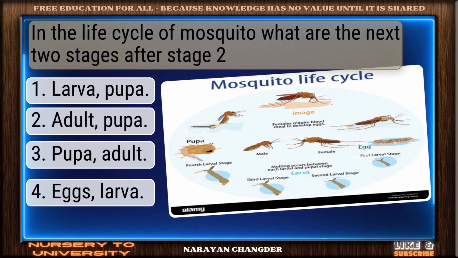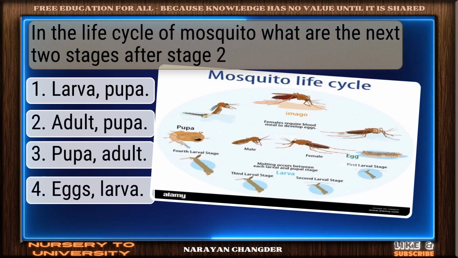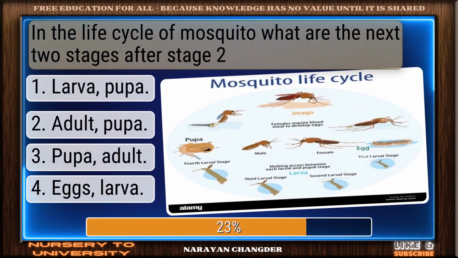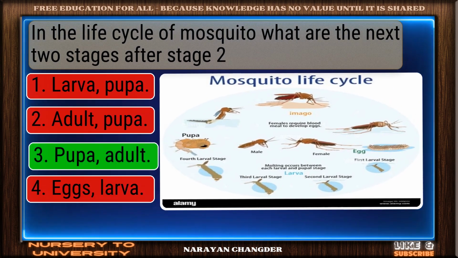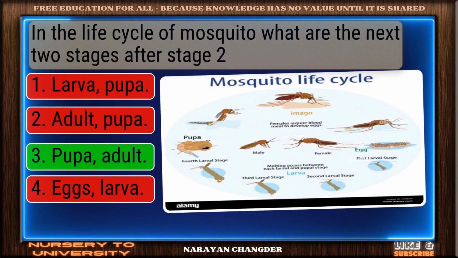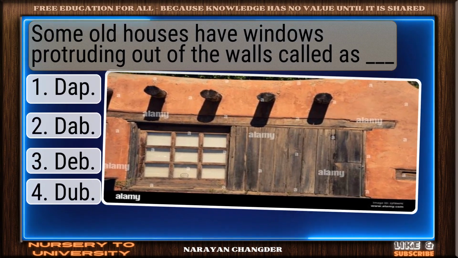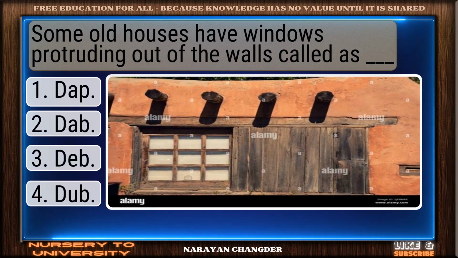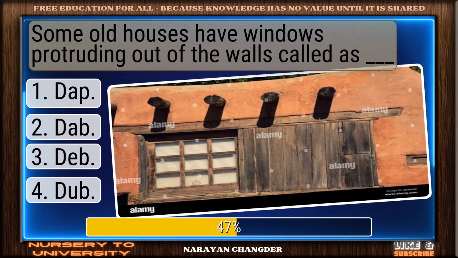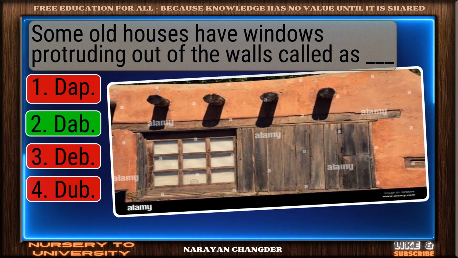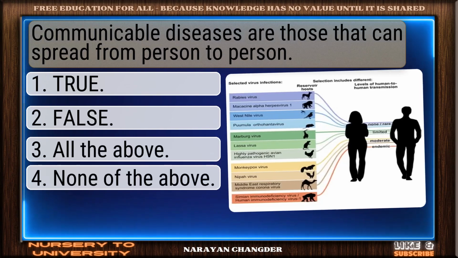In the life cycle of mosquito, what are the next 2 stages after stage 2? Right choice. Pupa, adult is the best answer. Some old houses have windows protruding out of the walls, called as ____. Bravo! Dormer is the answer.